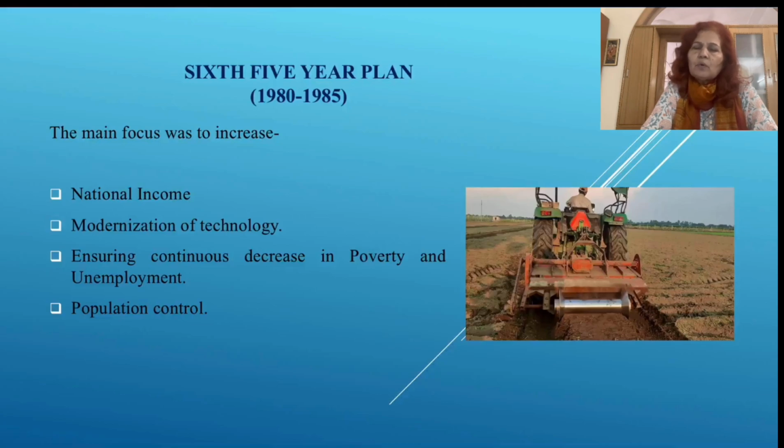So, the specific motto of this sixth plan was modernization of technology, because we had started to focus on industrialization, and if we want to enhance the industrialization capacity of our country, technology is the biggest boon to industries. How can the cost of production be minimized by using good and advanced technology? The focus was on how technology can be modernized, so we can use new methods of production in the industrial sector. That was also one of the mottos of this sixth plan.